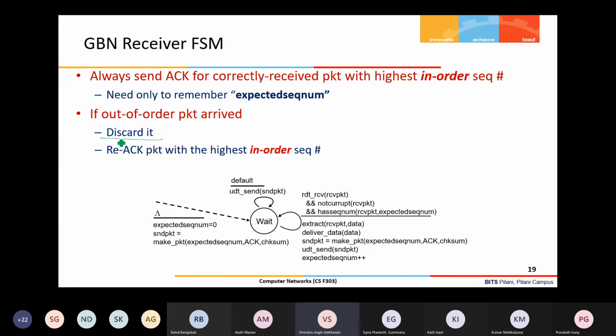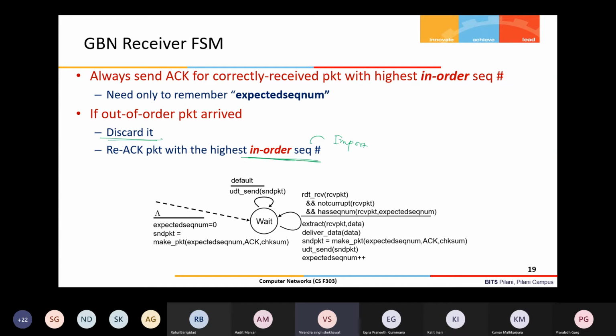And after discarding, the acknowledgement it sends is for the highest in order sequence number. This is again important to understand: it is going to discard any out of order packet which is received, but it also needs to send an acknowledgement, because in case the previous acknowledgement is lost or corrupted, this duplicate acknowledgement can reach the sender before the timer expires.